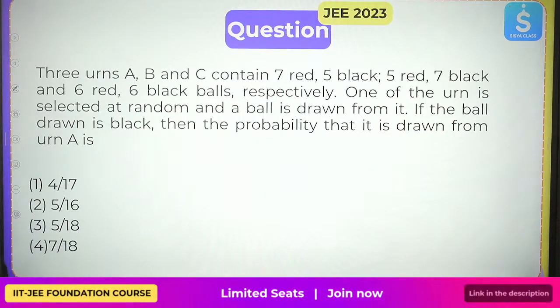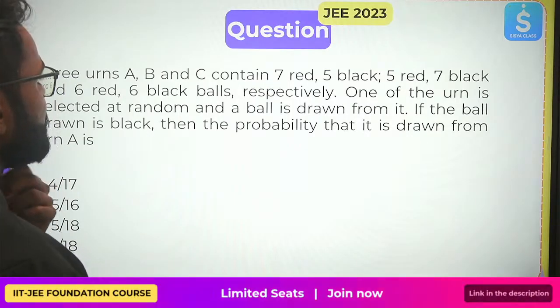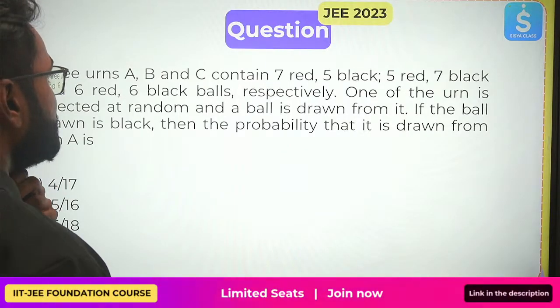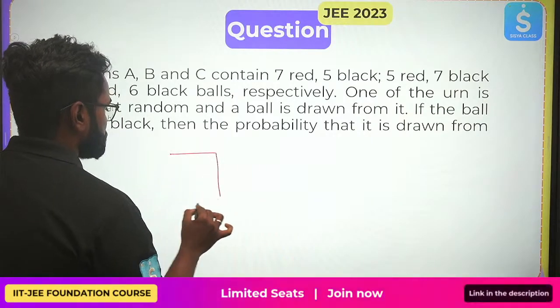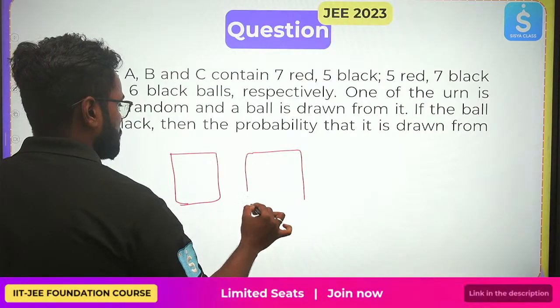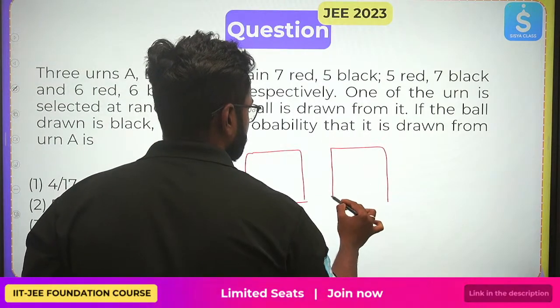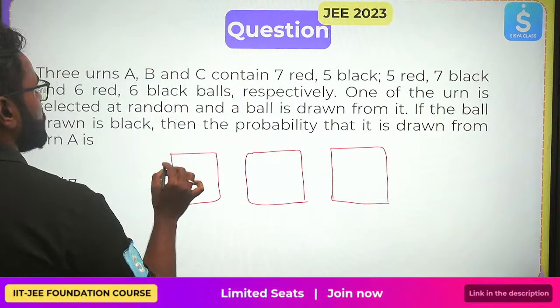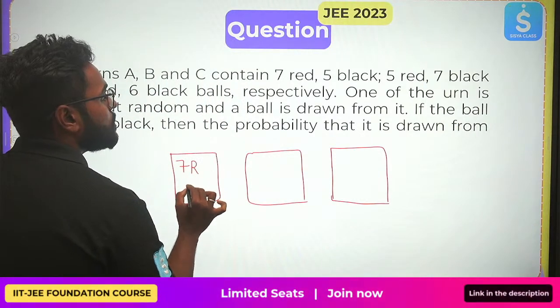Let's continue. 3 urns A, B, C contain 7 red, 5 black; 5 red, 7 black; and 6 red, 6 black. Let me take 3 boxes. Let me write how many each has. This one has 7 red, 5 black.